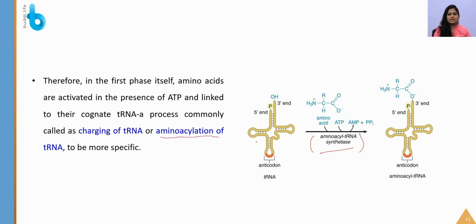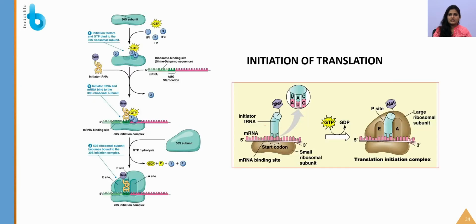So what is aminoacylation? The specific amino acid is going to bind to that particular tRNA. Where is it going to bind? It is going to bind to the 3' acceptor arm. It binds there with the help of the enzyme aminoacyl tRNA synthetase, and apart from that, energy is also required for this process.